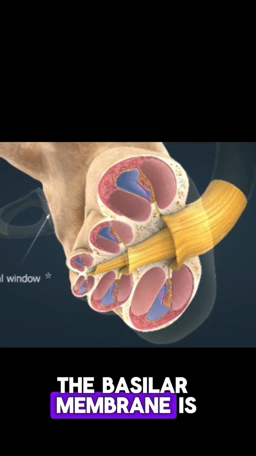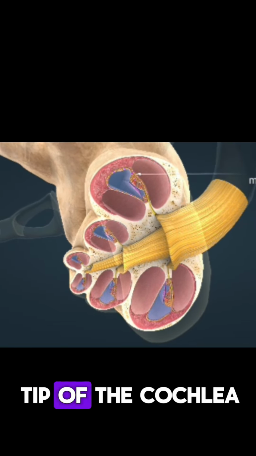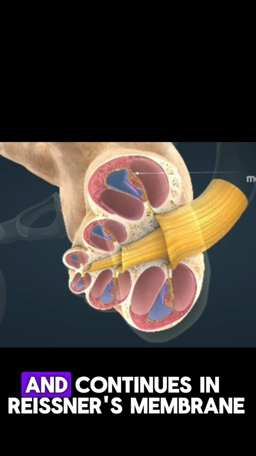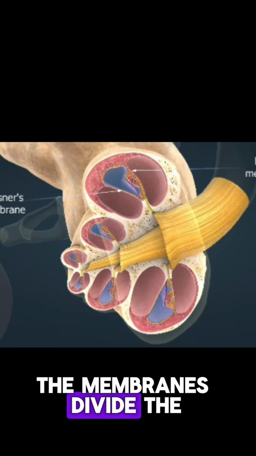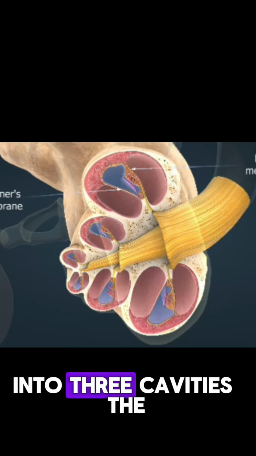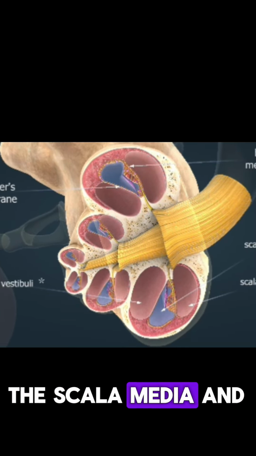The basilar membrane is located inside the cochlea. It runs along to the tip of the cochlea, where it turns back and continues in Reissner's membrane. The membranes divide the cochlea longitudinally into three cavities: the scala tympani, the scala media, and the scala vestibuli.